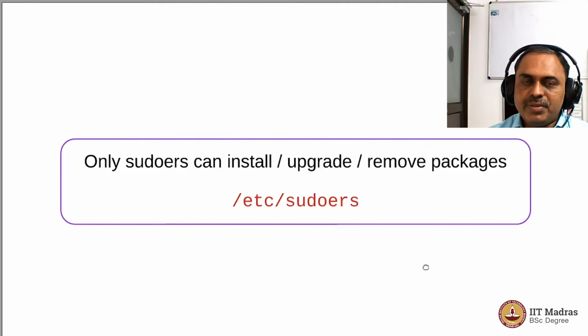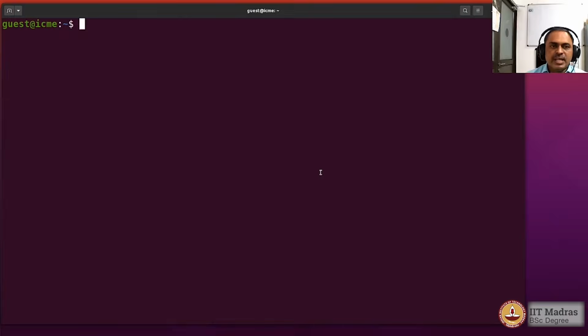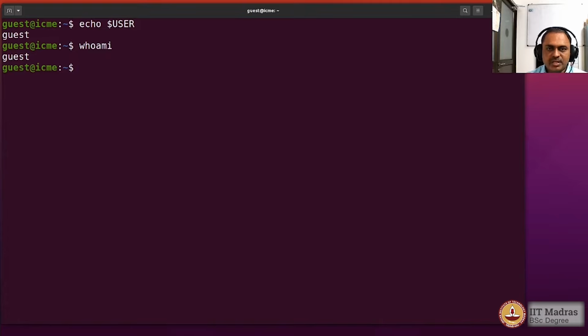The super user privileges are listed in a file called /etc/sudoers. Let us explore that using an example. Here I have a terminal in which I am logged in as a guest. So I check who I am. I am logged in as a guest, and I can view the contents of the /etc/sudoers file only if I am actually present with those privileges in that particular file, and we can check whether we have those privileges or not.